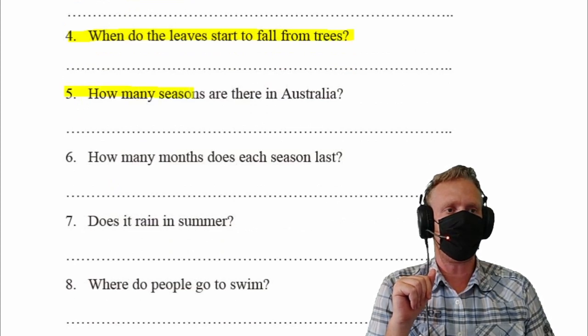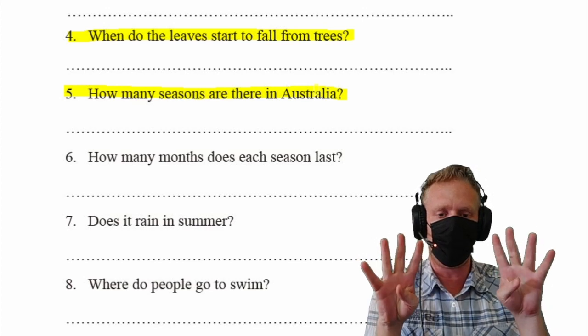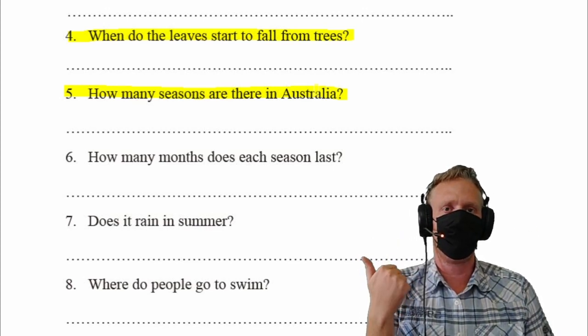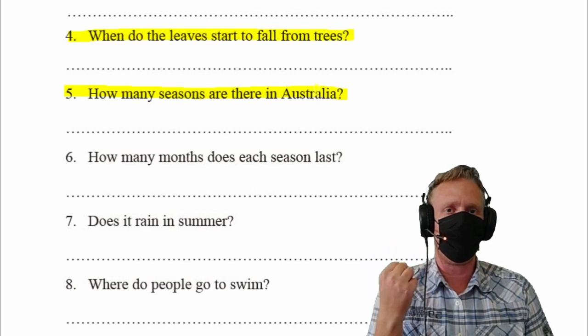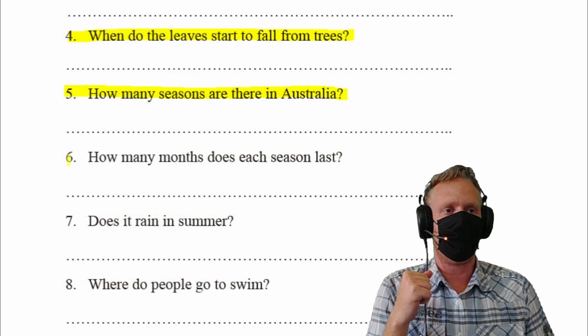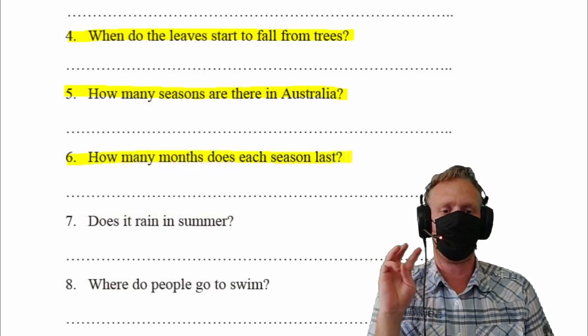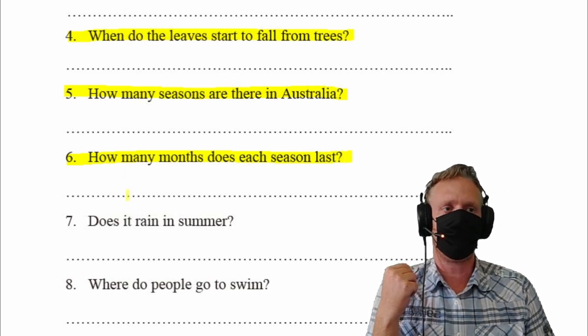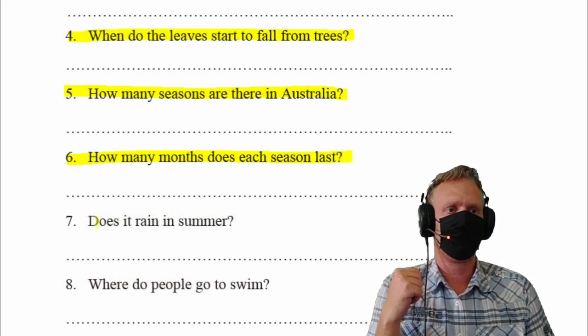Okay, number 5. How many seasons are there in Australia? Yes, there are 4 seasons: summer, autumn, spring, and winter. How many months does each season last? That will be 3 months. Every season lasts 3 months.